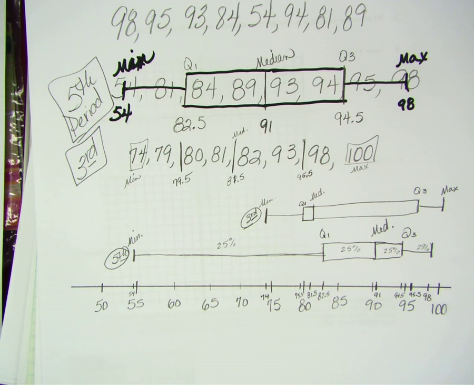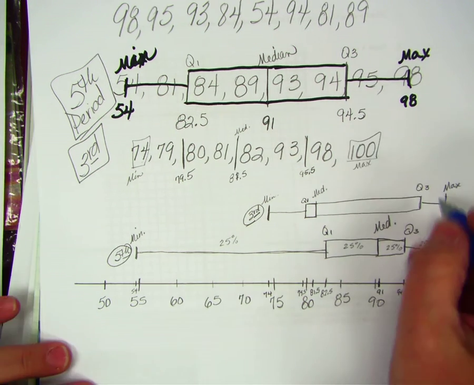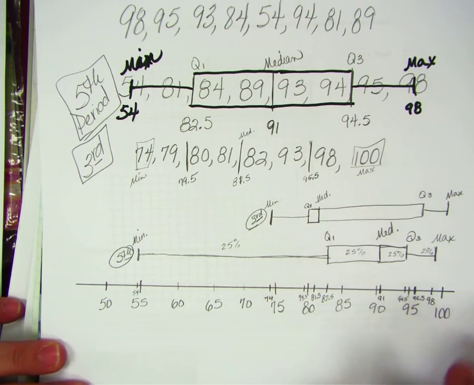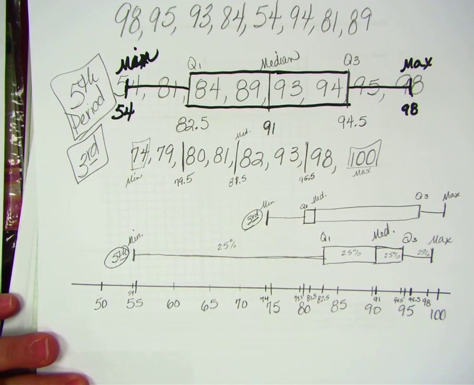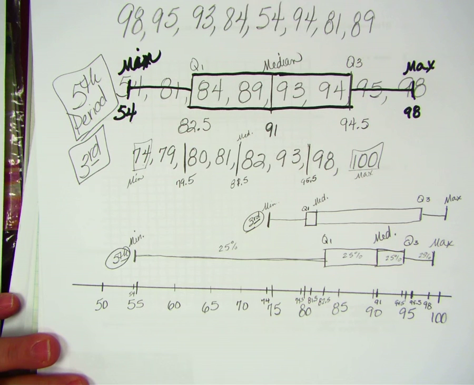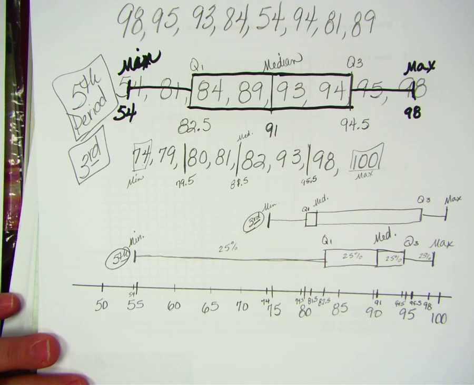So if you wanted to compare those, what observations could you make? Well, I guess we did a little better, maybe. Okay, so you think third period did better than fifth? Yeah. Based on what? Well, the minimum and the max for sure, and then our Q3 is higher than theirs. So 25% of our grades in the Q3 are higher than theirs.